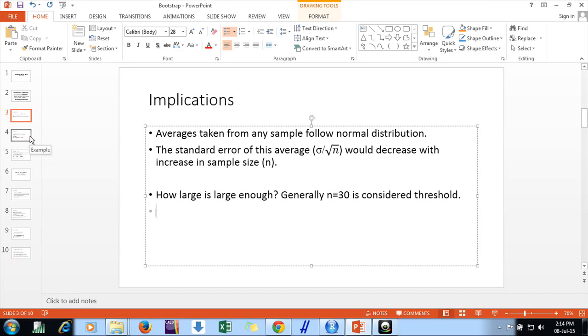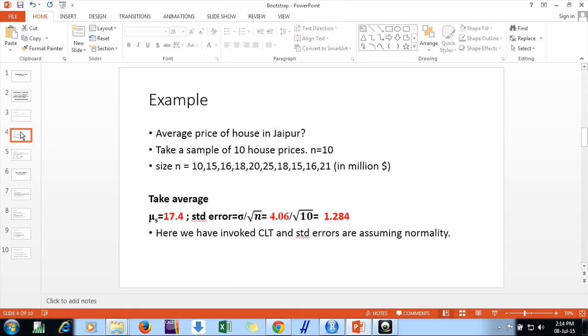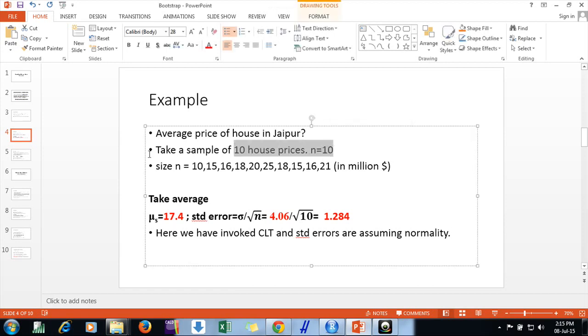From the population, we draw samples, and from each of these samples we make a distribution. That distribution follows the normal distribution with the population mean and population sigma divided by square root of n as its error. Now, how do we prove this? A very simple example: I go to Jaipur and I want to buy a house, and I want to know the average price and its error. I take a sample of 10 houses, that is n is 10. This is the price, $10 million, $15 million, in this way.